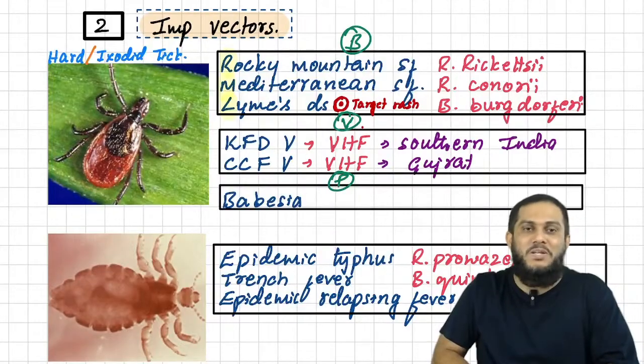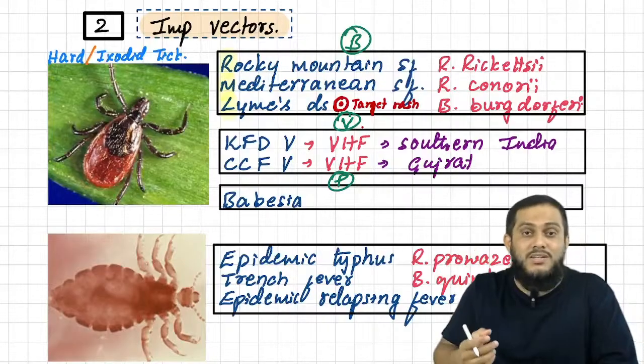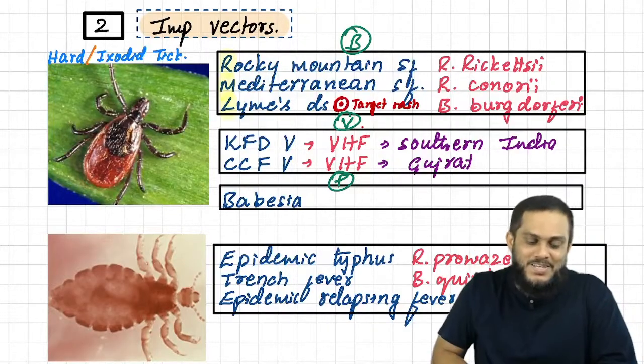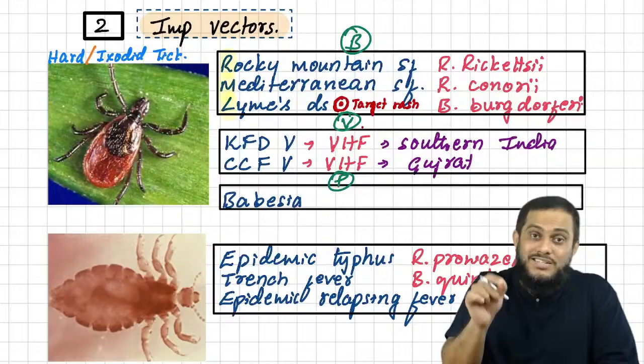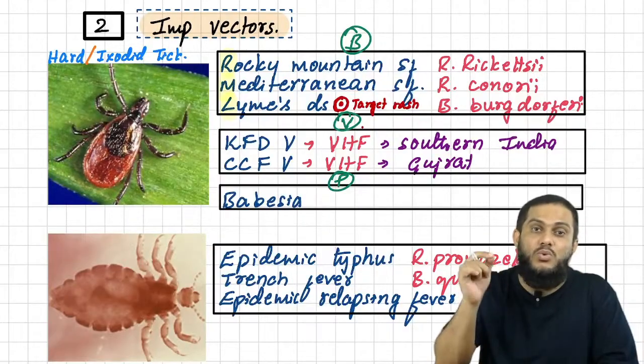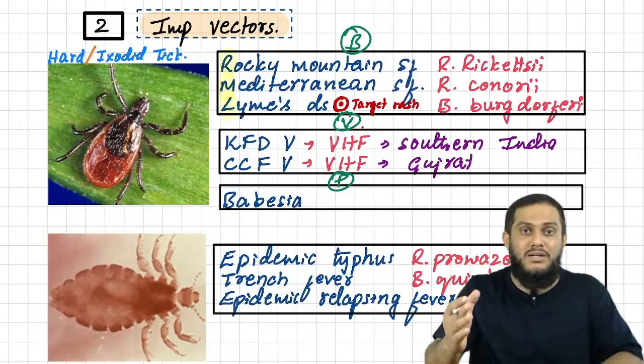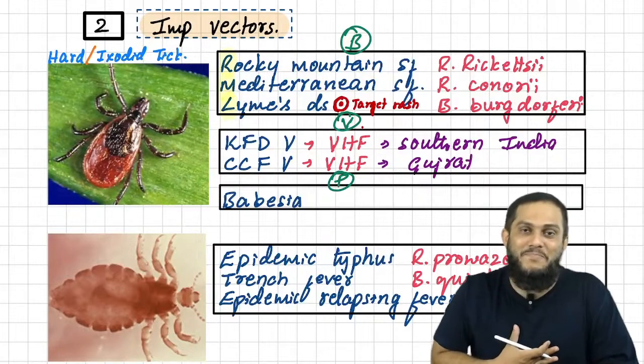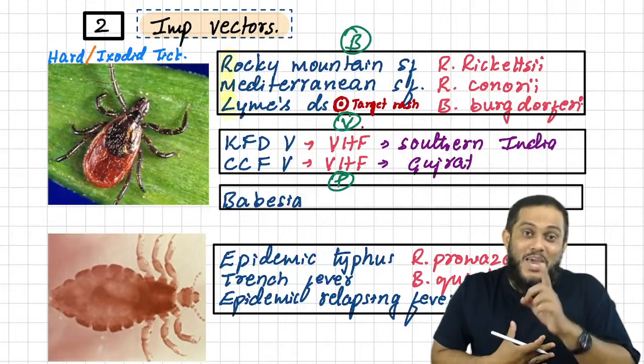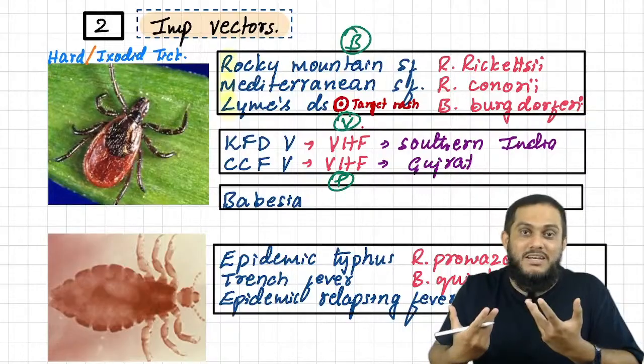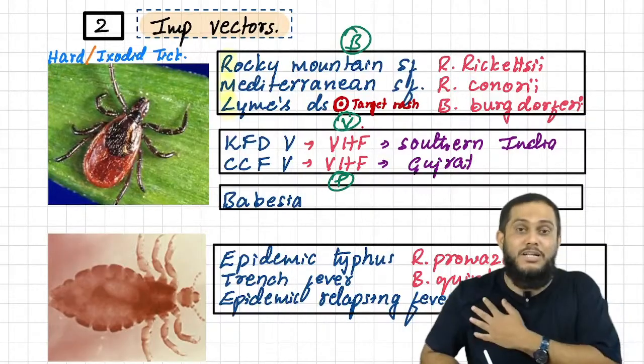Two important viruses: KFD and CCF. KFD means Kyasanur Forest disease virus, CCF means Crimean-Congo fever virus. KFD is named so because it originated in the Kyasanur forest, which is situated in Karnataka, my place. Just remember KFD virus started in my place, Karnataka.